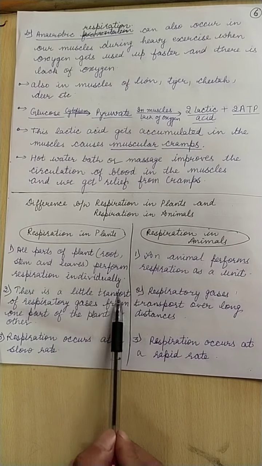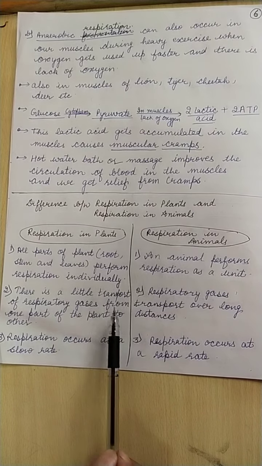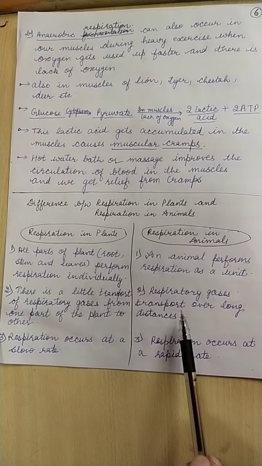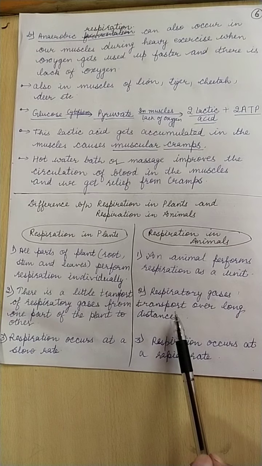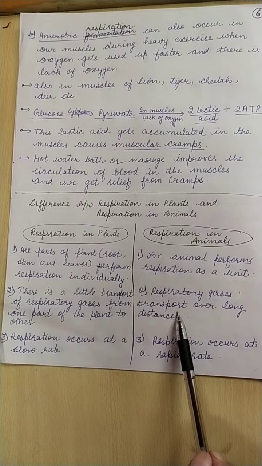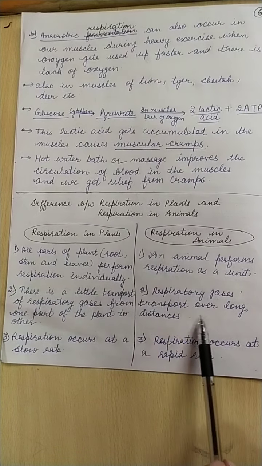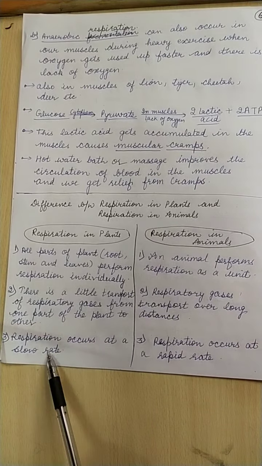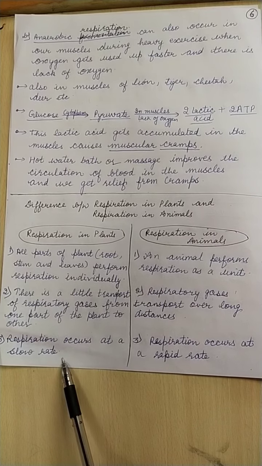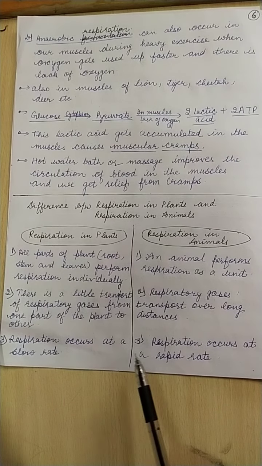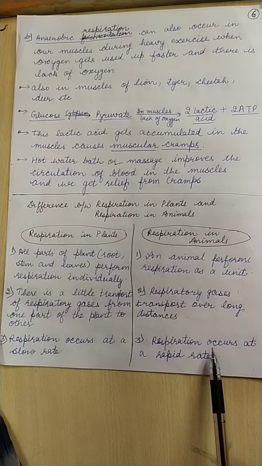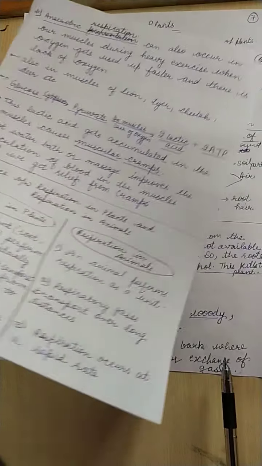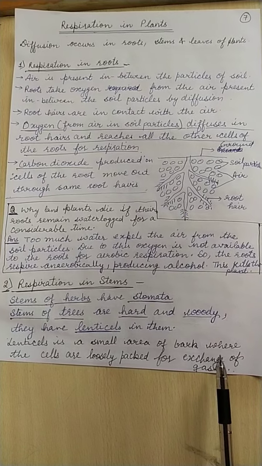There is little transport of respiratory gases from one part of the plant to the other, but in animals, there is a transport of respiratory gases over long distances with the help of blood. Moreover, respiration occurs at a slow rate in plants, but in animals, respiration occurs at a rapid rate. Now, what are the ways by which respiration occurs in plants?